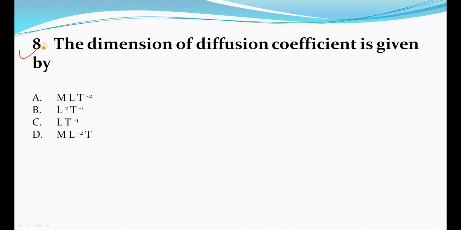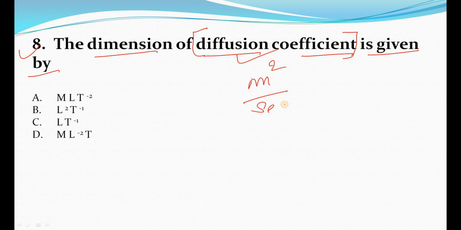Now the eighth question, that is, the dimension of diffusion coefficient is given by. If you have commented the unit of diffusion coefficient, that's good. If not, then the unit of diffusion coefficient is meter square per second, right? Now we have to simply write the dimension. Mainly we discuss three dimensions, that is M, L and T, right? So this M denotes mass, this L denotes length and this T denotes time.